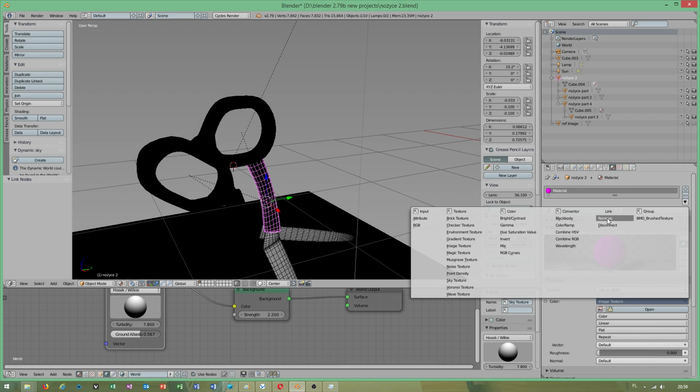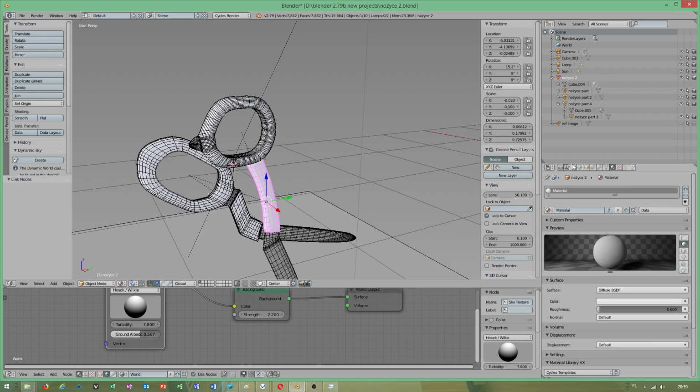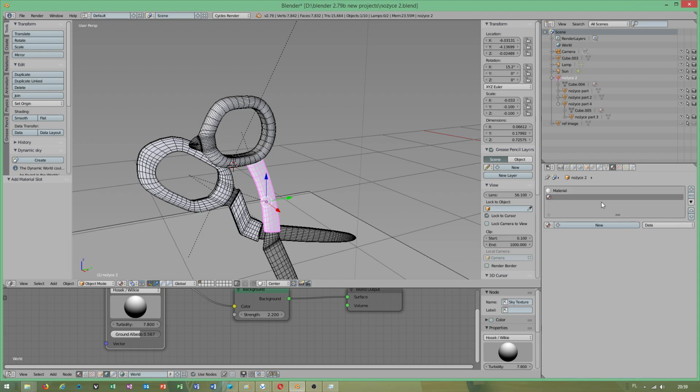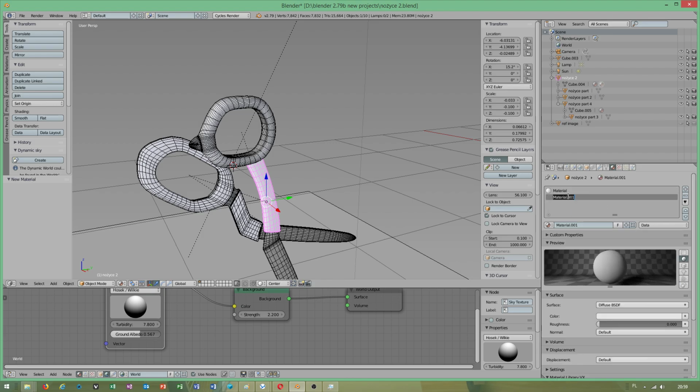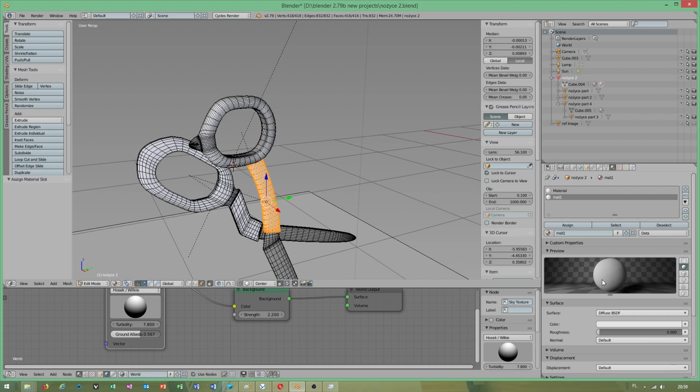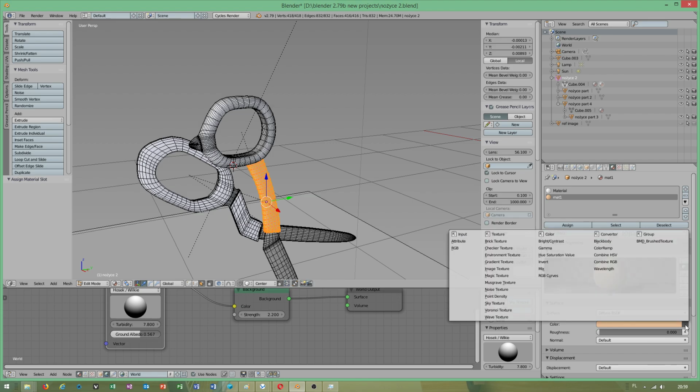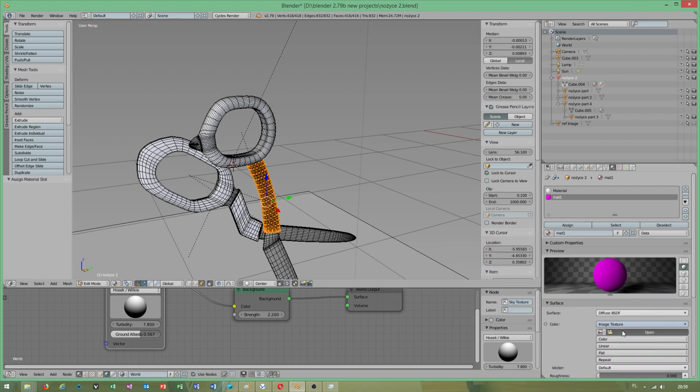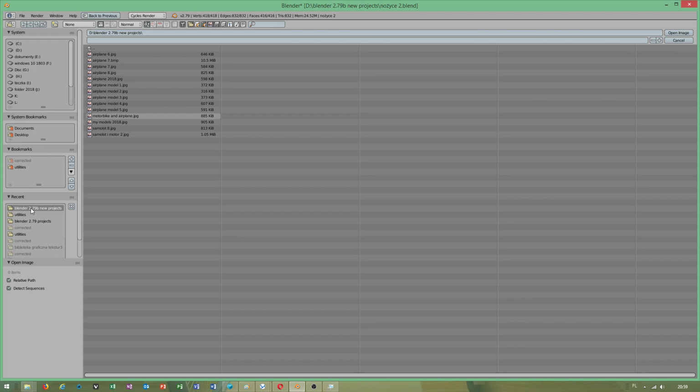If you want to remove the texture, add new material. Assign. But you can always add the image texture to it. I have to check if I can still add the texture.